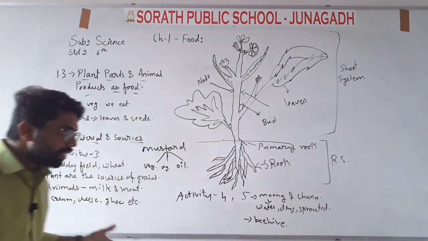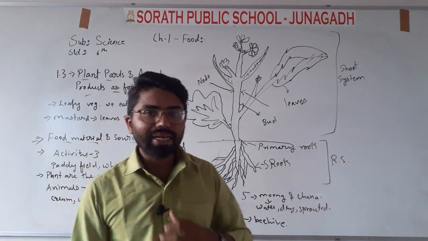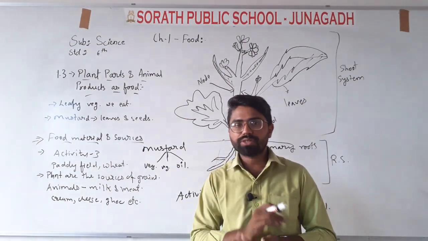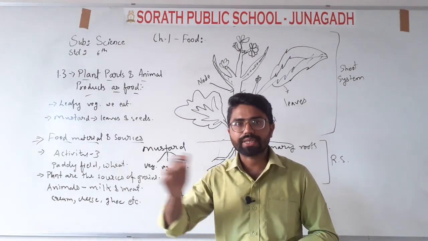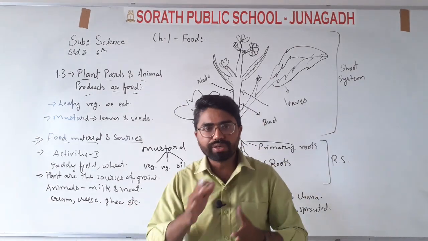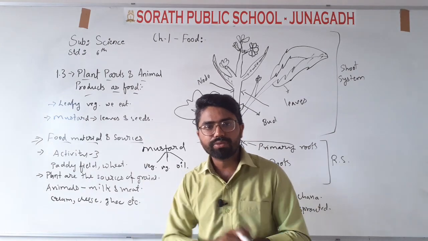Okay. Now we are talking about plants and animals. Now how do animals help us? Animals give us milk, so we can say animals are the main source of milk. And from the milk also we can get many different items. Which are these items that we are getting from it?